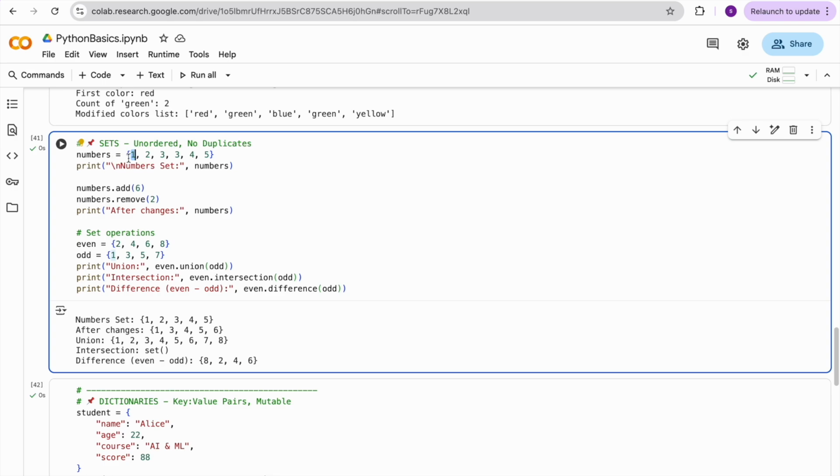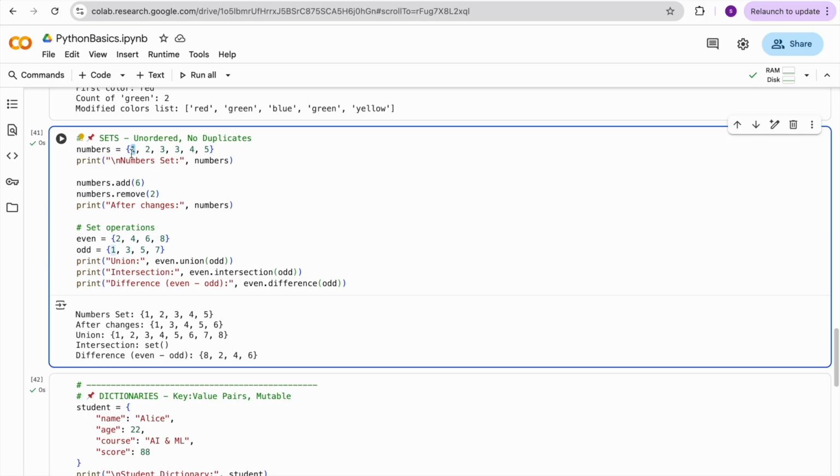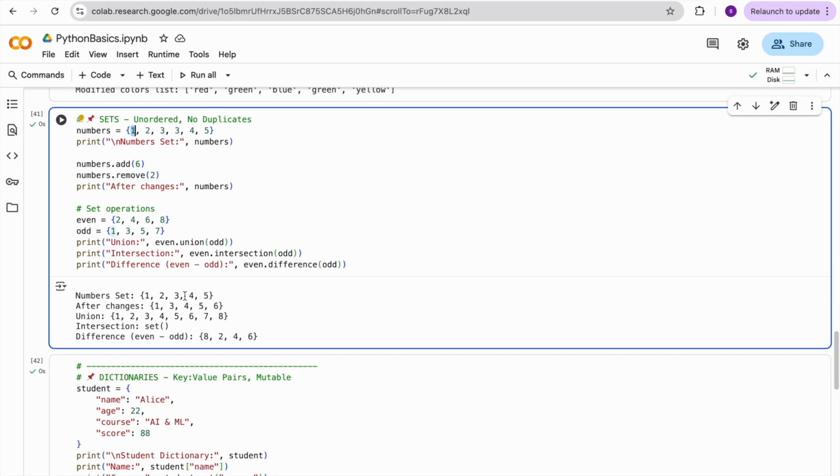Set is like a list of elements, but it will not allow duplicates. For example, I gave 2 instances of 3 there, but if I print it, it will print only 1. It checks for duplicates and removes them. You can use certain functions, add and remove, to add and remove elements.